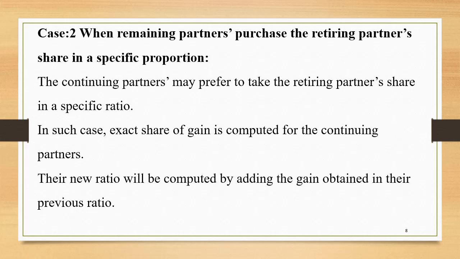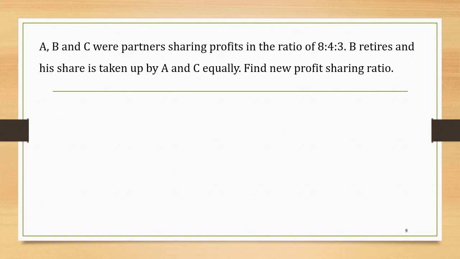Let us try to understand it. A, B and C were partners sharing profits in the ratio of 8:4:3. B retires and his share is taken up by A and C equally. Find the new profit sharing ratio. We can see that over here the gaining ratio amongst A and C given to us is equal, that is 1:1. Let us see how we are going to solve this type of sum.